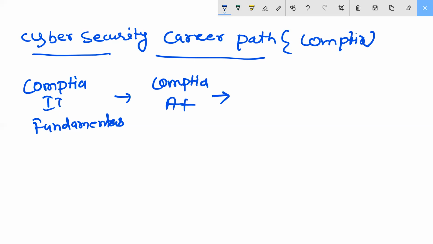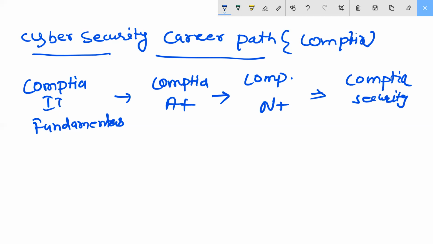Then after that we come to Network+, all CompTIA. Then after that we come to CompTIA Security+. But in the CompTIA Security+, you have a lack.